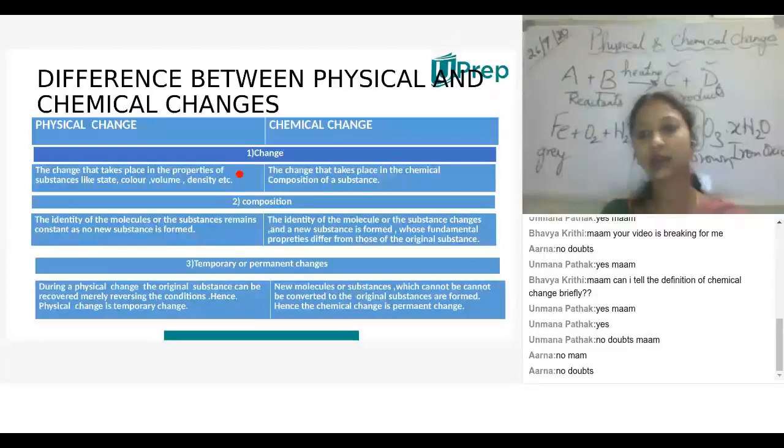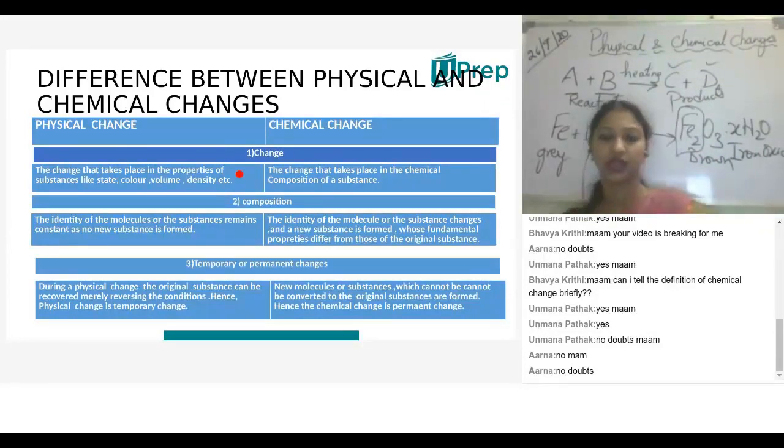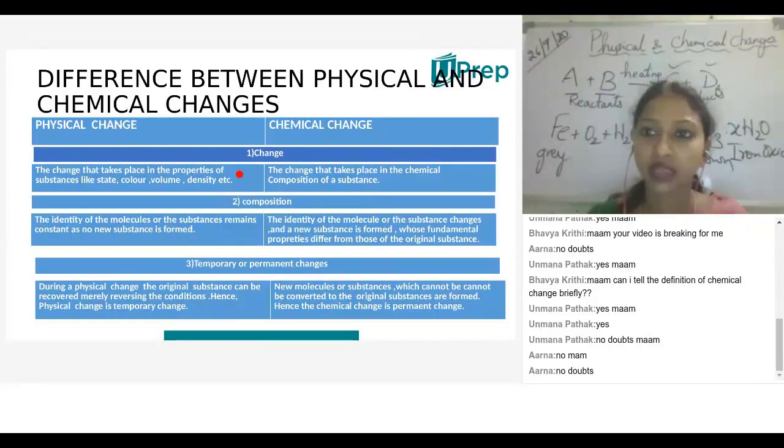It's a comparative study between the physical and the chemical changes. So when you see the physical and the chemical changes comparative study, what is the first difference?